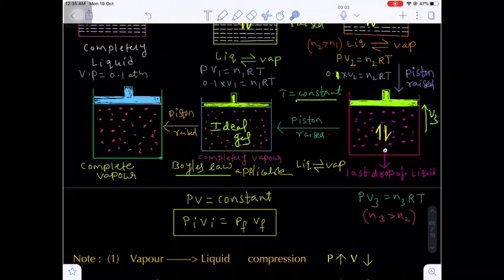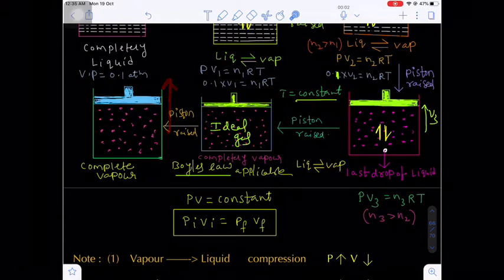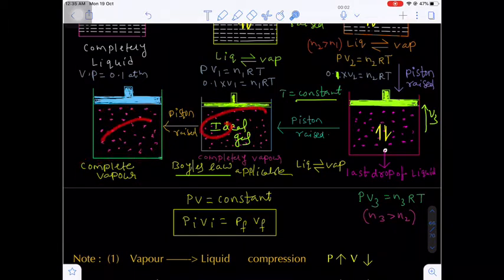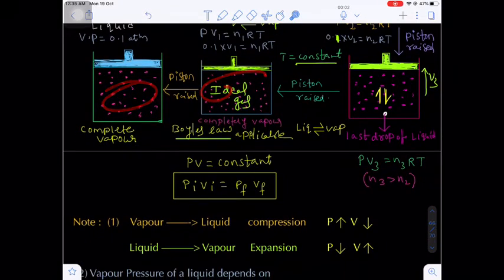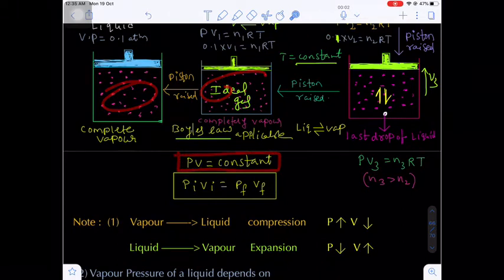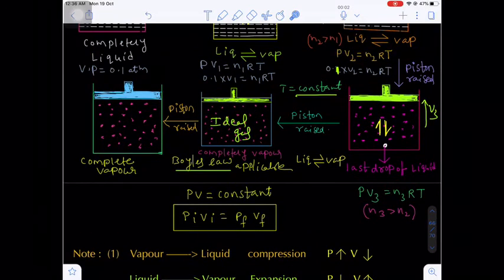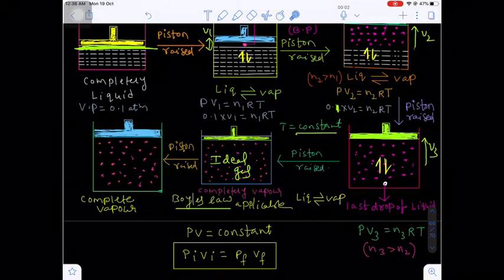Now further, if you want to raise the piston towards the upward direction, again you will get only vapor in the container, only complete vapor. From here to here if you move, we can apply the PV is equal to constant application, that will be PiVi is equal to PfVf. In this case we are considering the ideal gas behavior because there is no liquid, no liquid in equilibrium with the vapor.